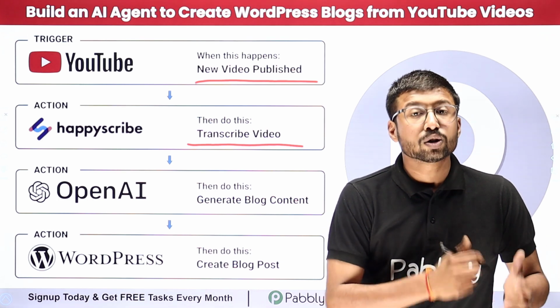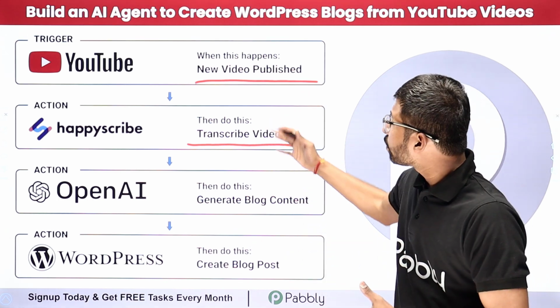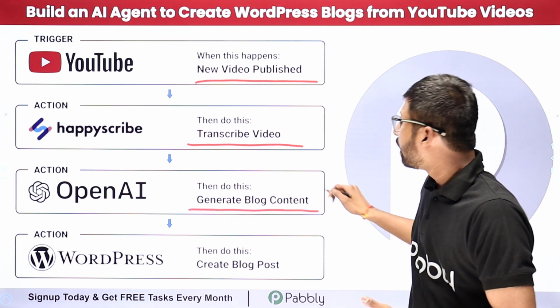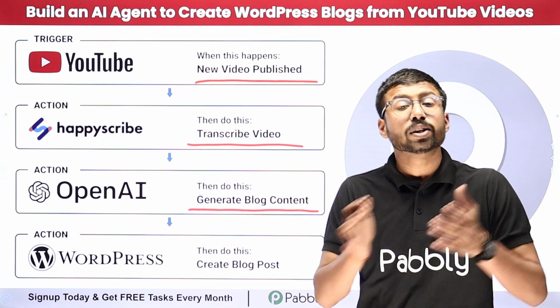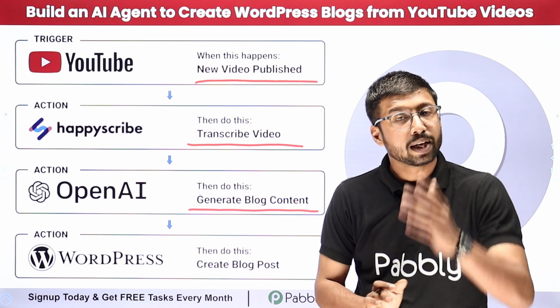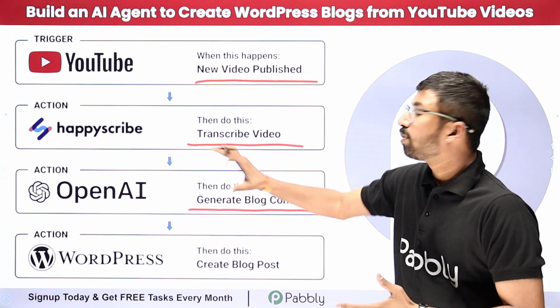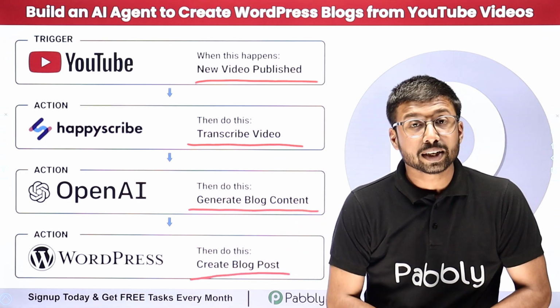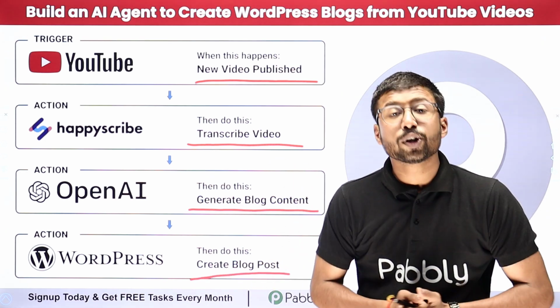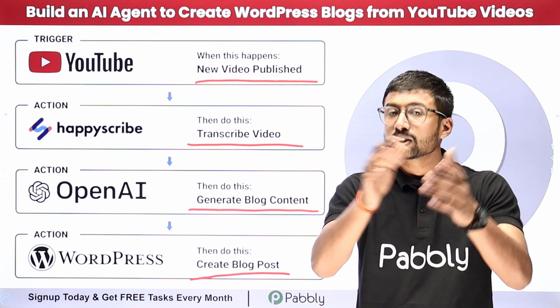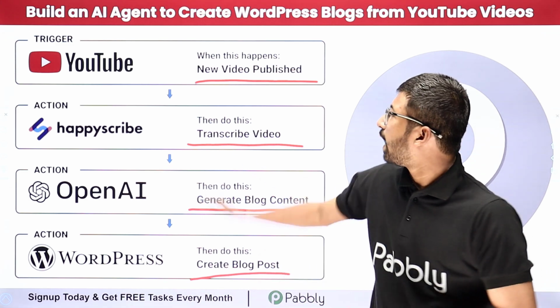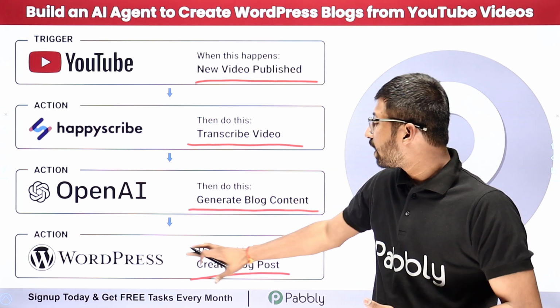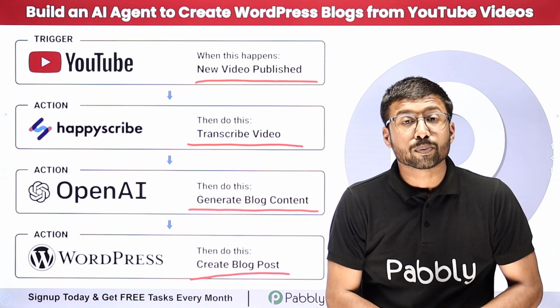After getting the transcription of a newly published video, we are going to send the same transcription to OpenAI and generate the blog content for WordPress with the title of the blog as well. And at last, with the same content given by OpenAI, we are going to create a blog post on our WordPress site as well. So this AI agent is going to completely automate this complete process. And after building this AI agent, as you are going to publish the video, automatically the blog post will be created on your WordPress site.